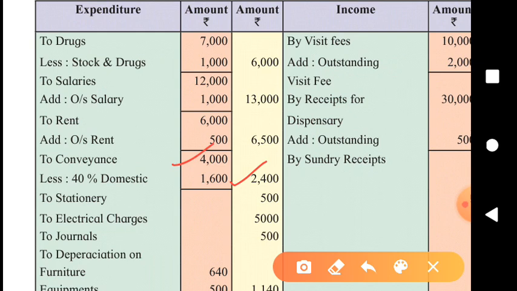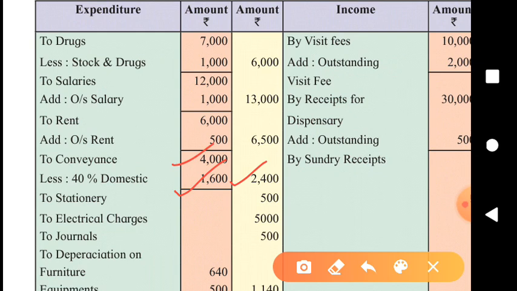60% of 4000, 2400, is for business purpose, for this hospital purpose, and 40%, 1600, for domestic family purpose. So actual expense on conveyance is just 2400, not 4000.